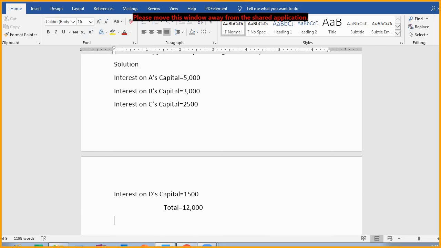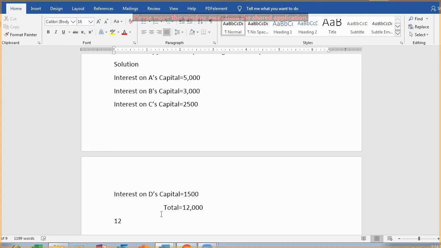Partners won't have got their interest on capital, which would have been an additional thing for them, but they haven't got. So 12,000, as 4 partners are there, A, B, C and D. So 12,000 divided by 4 will be how much? 3,000 rupees will be distributed amongst the partners.